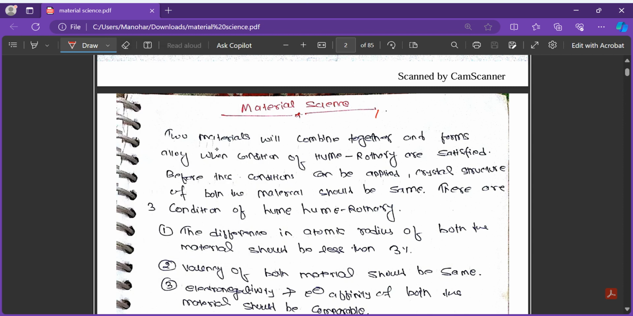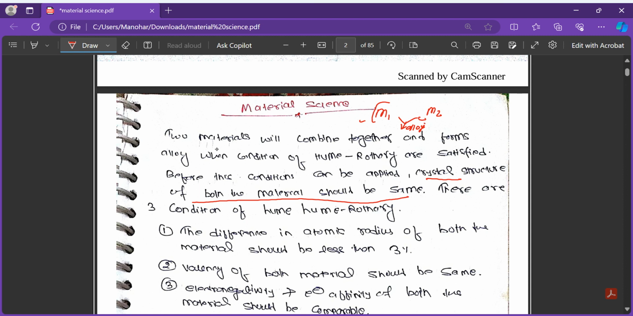Suppose we have an M1 material and an M2 material. These two materials can be combined to form what we call an alloy. We can only mix M1 and M2 when the crystal structures of both materials are the same. If the crystal structure of M1 and M2 are the same, then we can mix them.